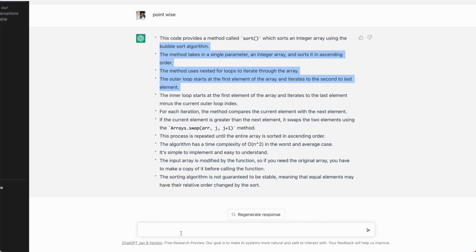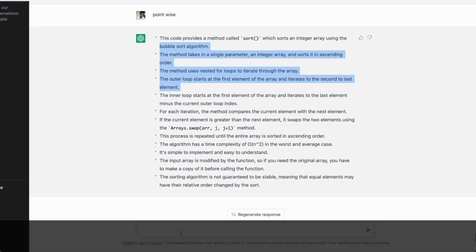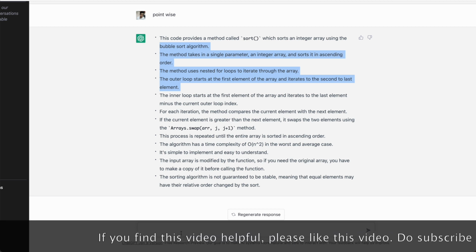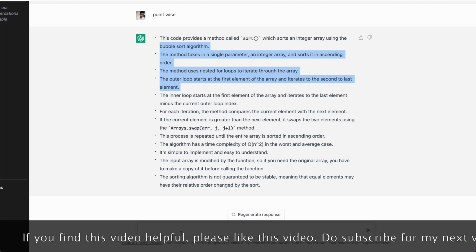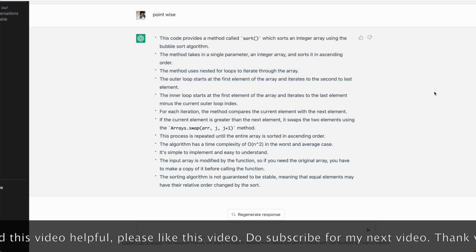So next I'll show you how you can use ChatGPT to grow your content creation journey, and as well how you can do different things. Like there are different categories, right? Whether it is about different social media writing, engaging posts, or creating a script for your next video. How you can also potentially earn money from ChatGPT, like how ChatGPT can help you earn some money. So that's all from this video.